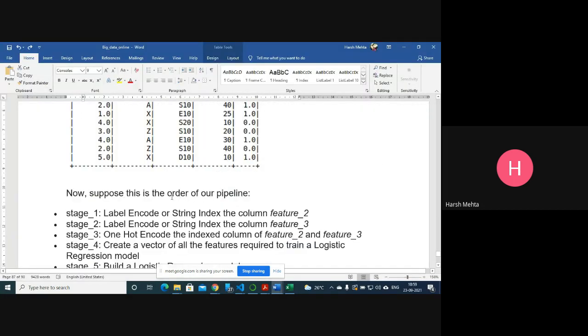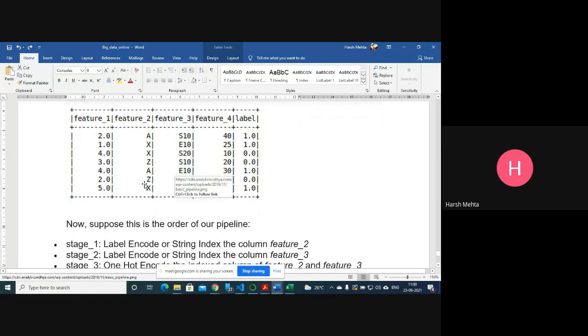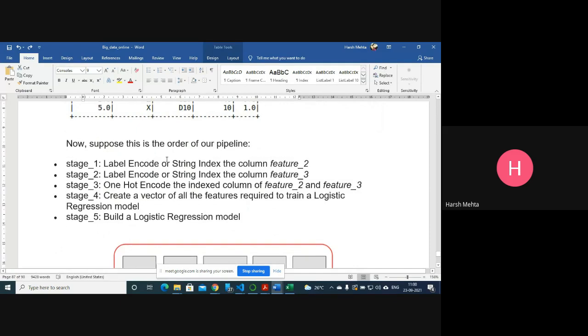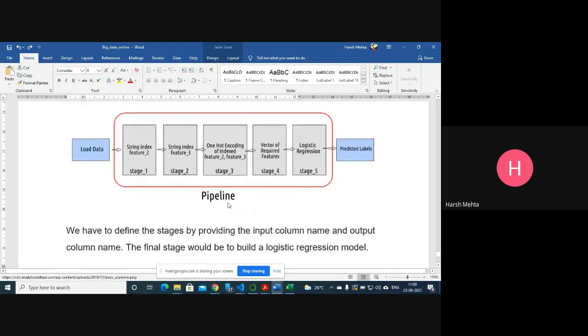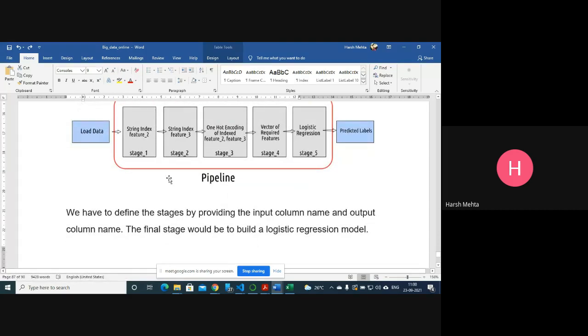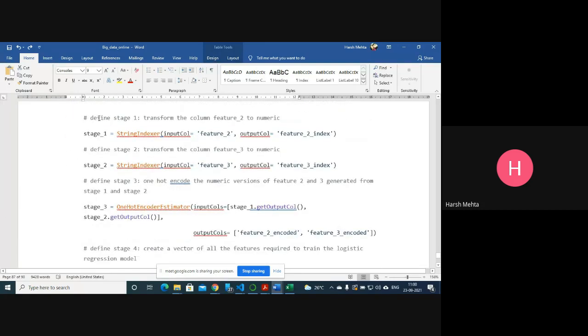Logistic regression won't apply directly, as the data is like this, a combination of float numbers, strings, and so on. Now we apply stages, and for each and every column some logic will be there, and then we predict. So let me just define the stages.